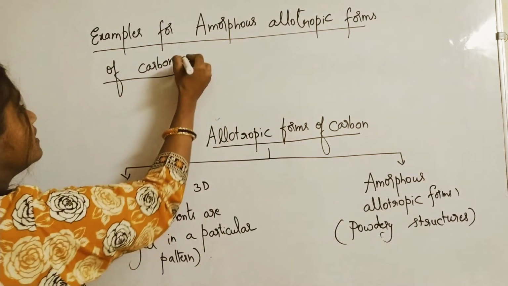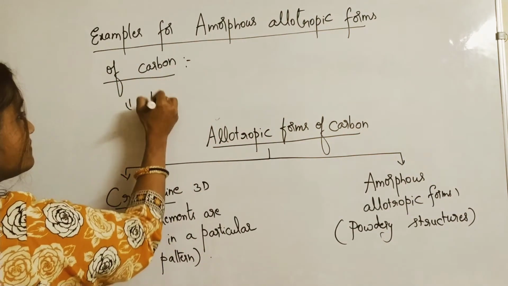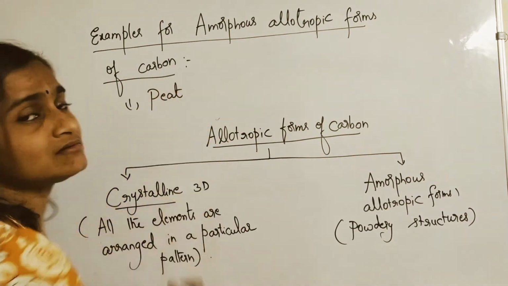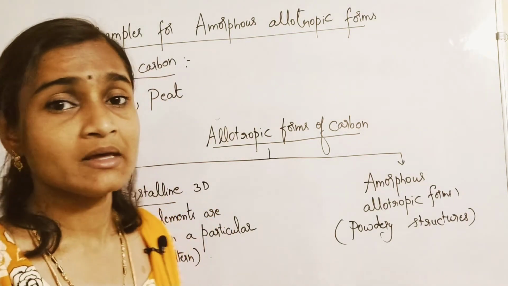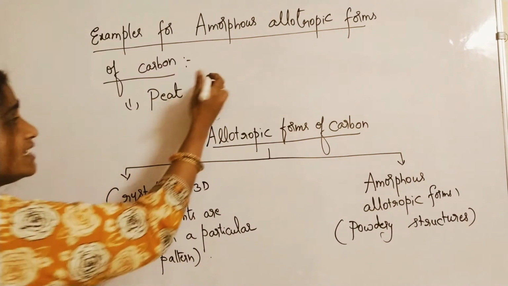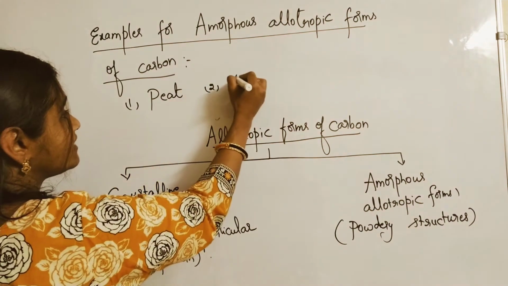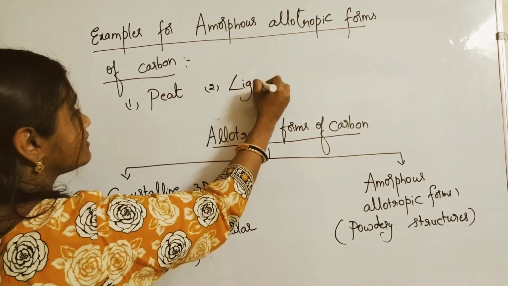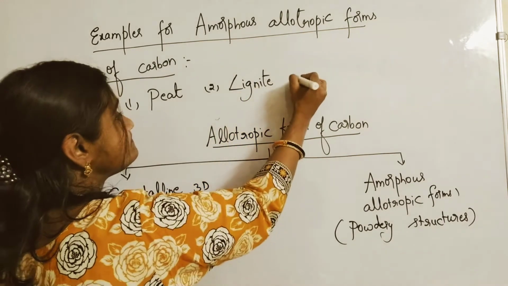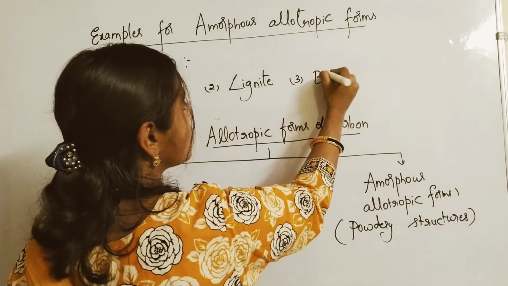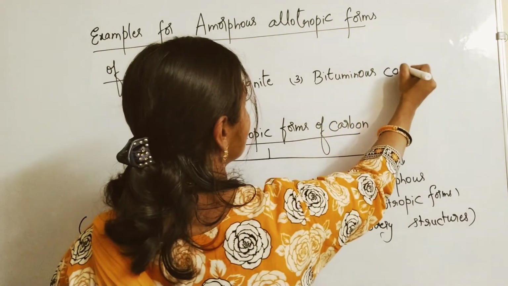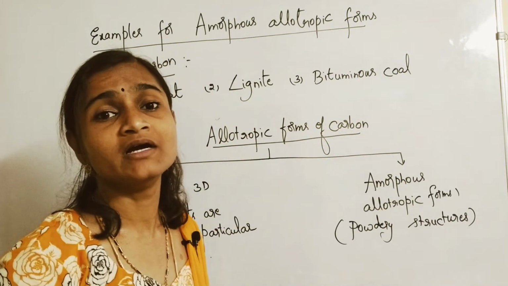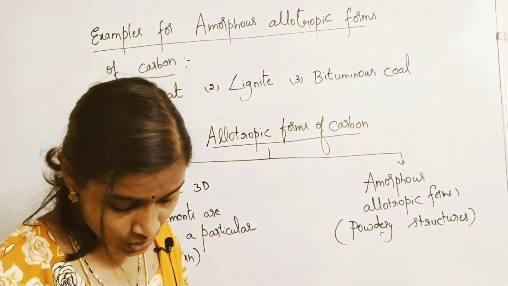So first and best example is peat. We will learn the names of certain allotropes of carbon here. Peat is an allotropic form. Lignite. Peat, lignite, bituminous coal. You might have learnt bituminous coal.